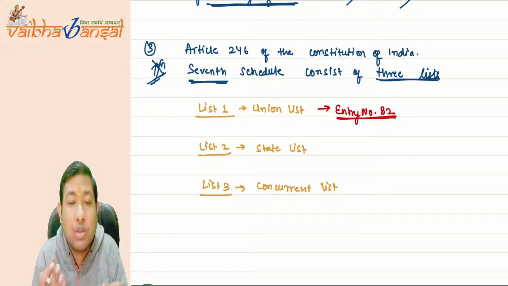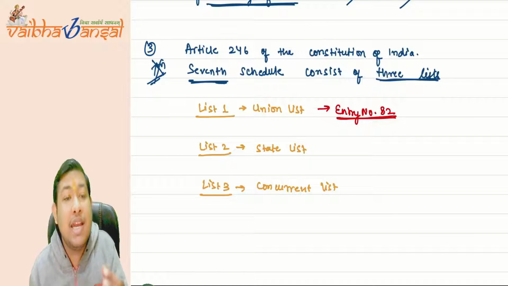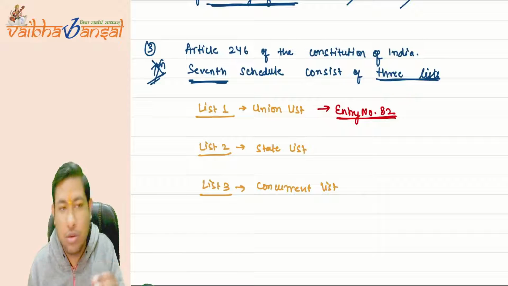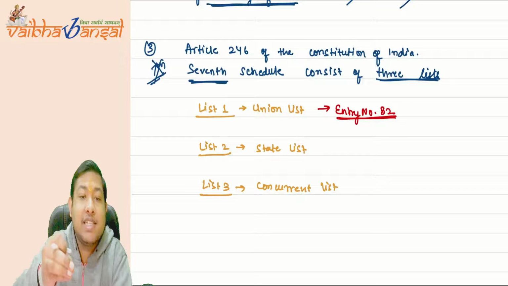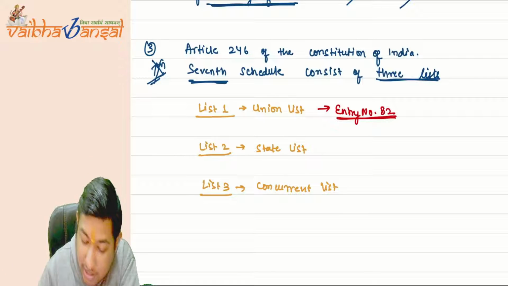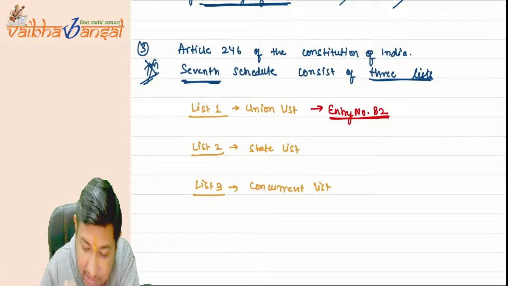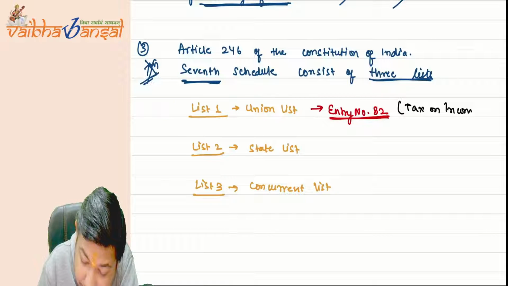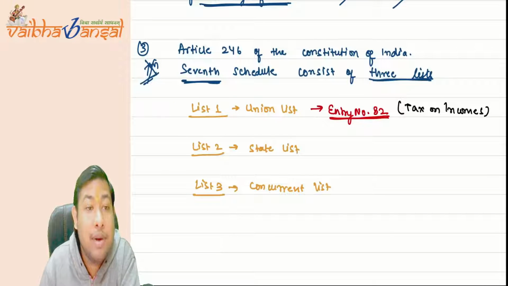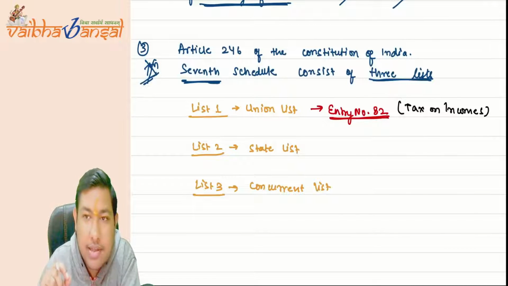It gives the power to the union government, the government of India, to levy taxes on incomes. Okay, see, now it is not completed. Just listen to me very carefully. Tax on incomes. Okay, but here is a caveat.